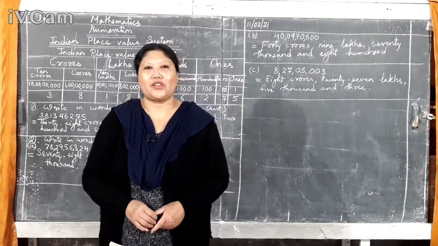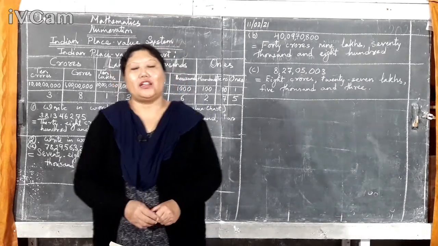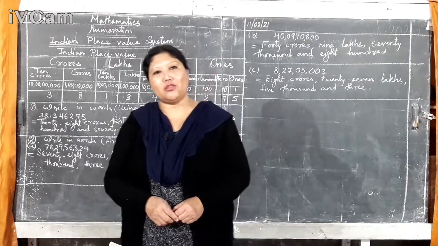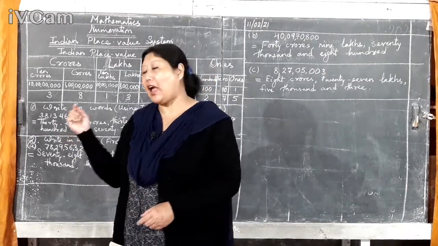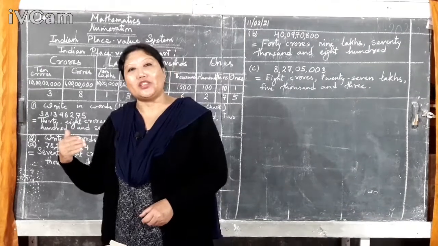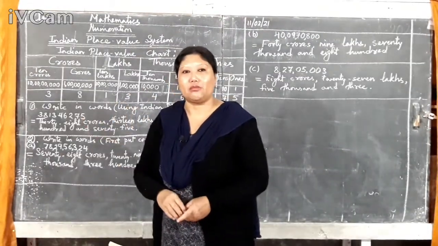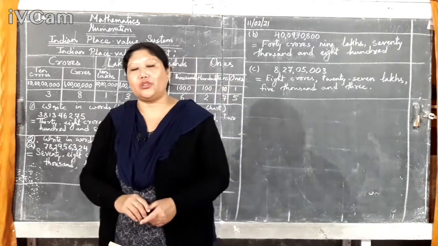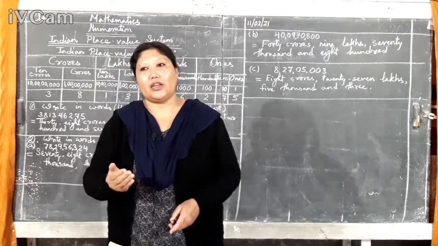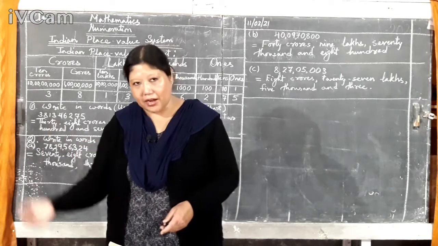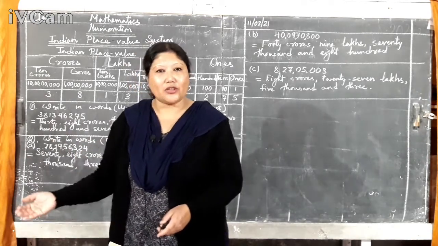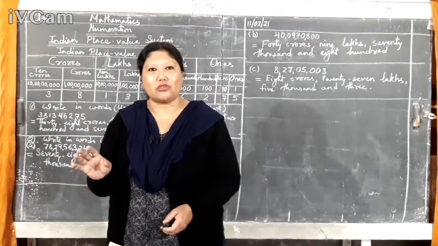Good morning, class 5. So today is the continuation of numeration. Today I am going to teach you the Indian place value system. What had I taught you last time? The difference between digits and number, place and place value. I hope you have understood that.